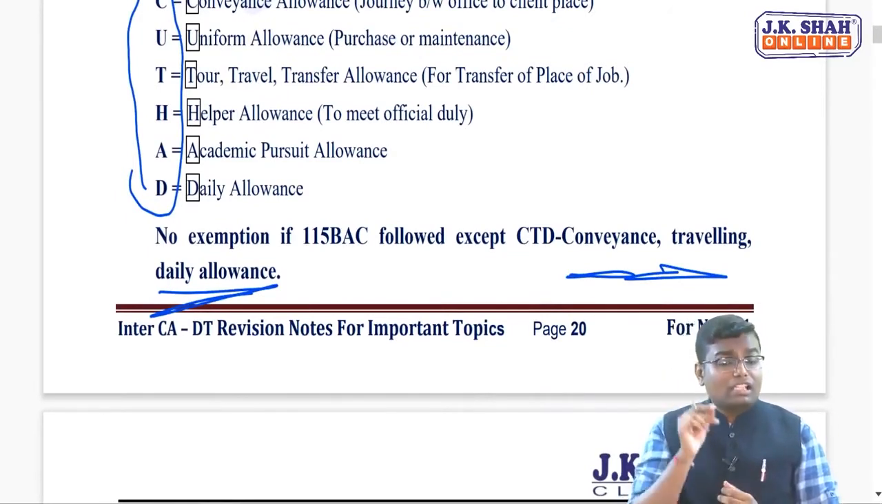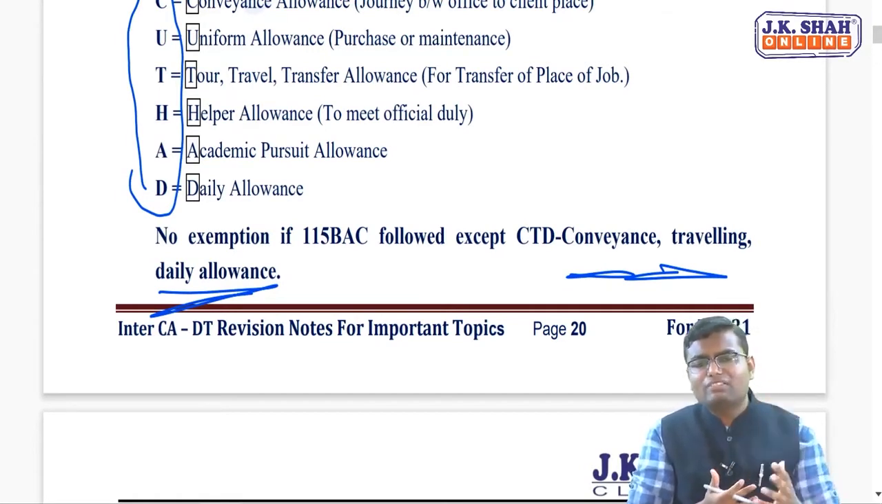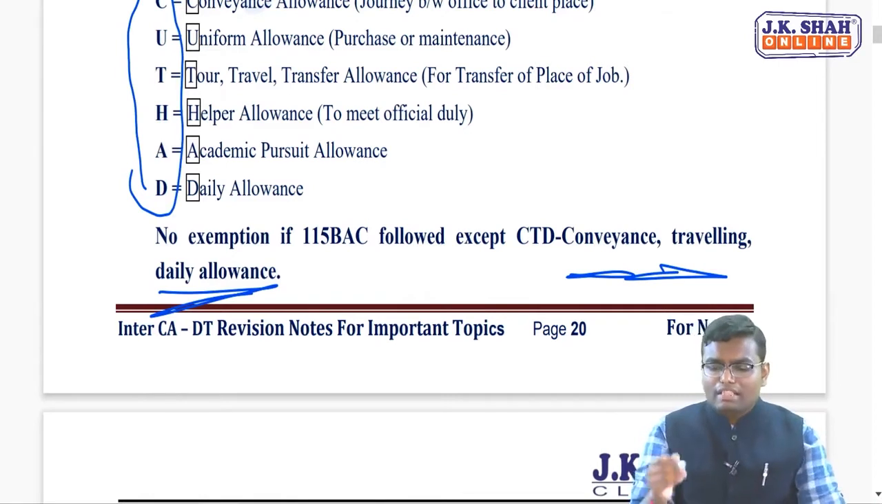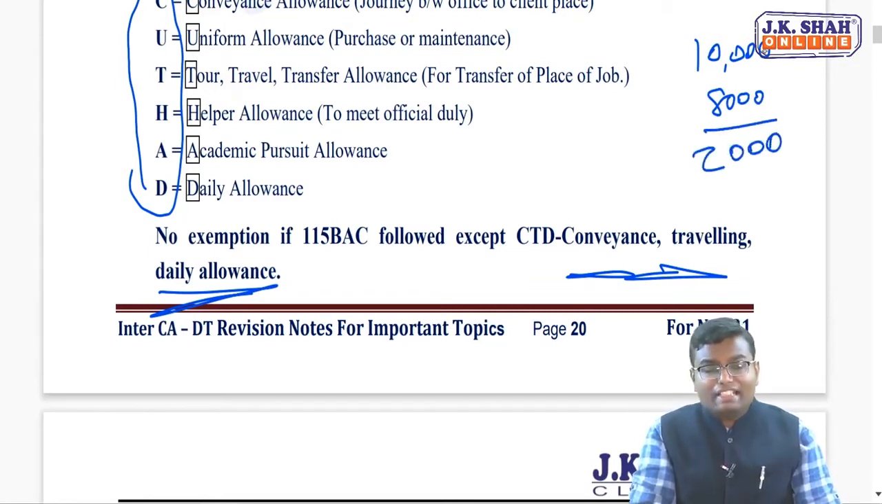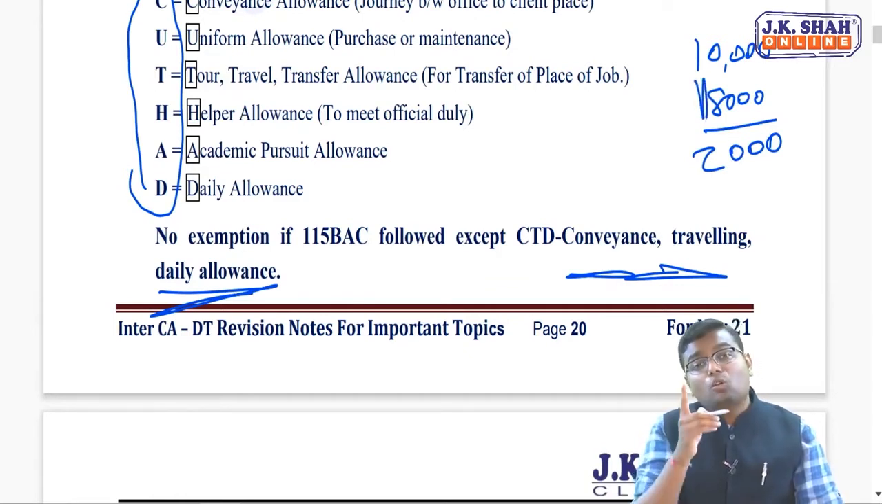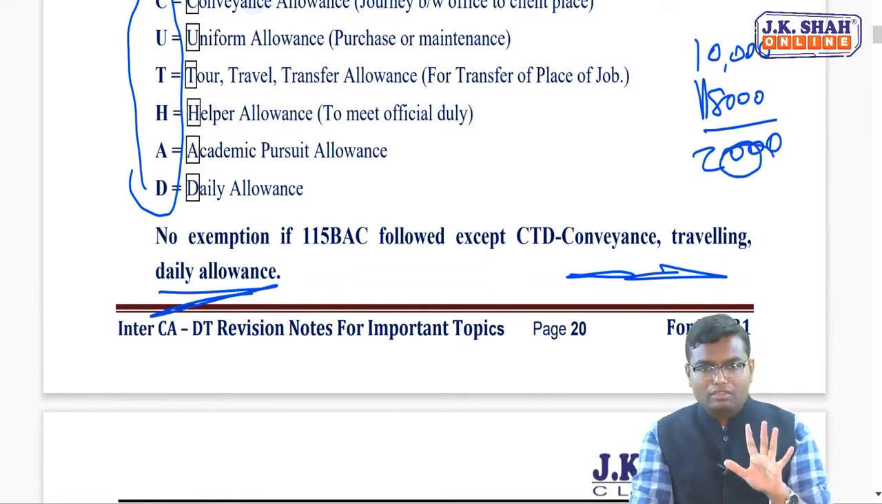What is the exemption? Again, I am repeating, for these 6 allowances, it is allowance or expenditure, whichever is lower. That means if you are receiving uniform allowance of 10,000 per year and your expenditure is 8,000, the balance 2,000 is taxable. But let's say you are receiving 10,000 of uniform allowance and 18,000 is your expenditure, only 10,000 will be exempt and 0 will be taxable. Are you understanding this?